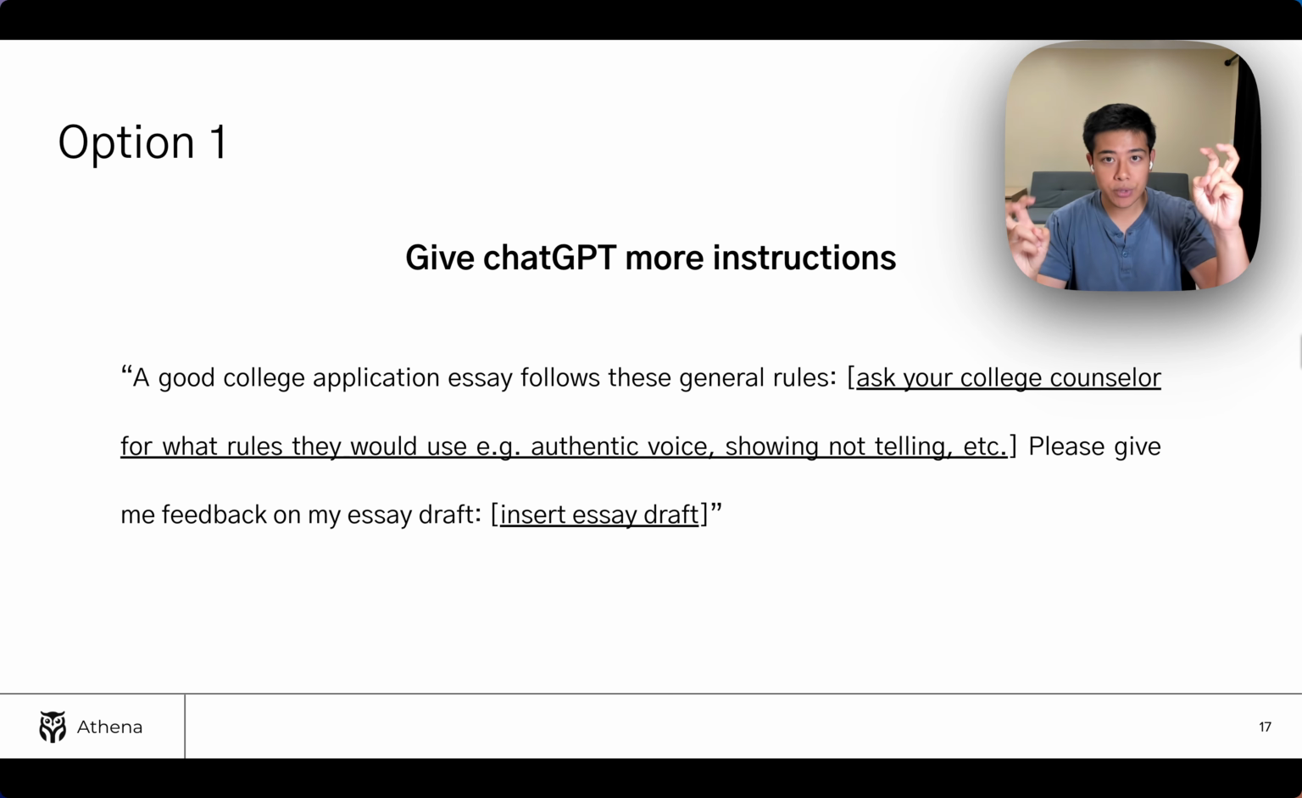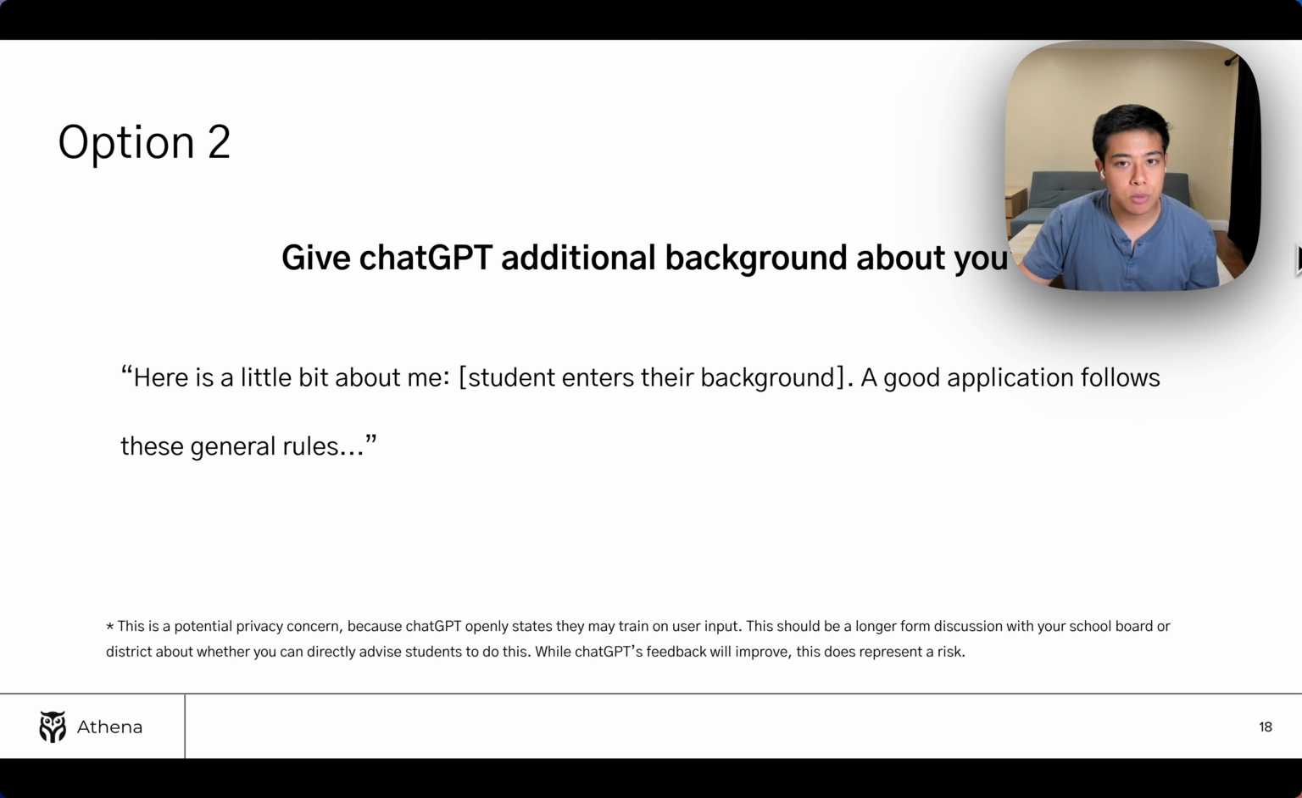And so this quote that I have right here is an example of what you could tell ChatGPT, but this probably isn't the best. I haven't done the investigation on what the best way to prompt ChatGPT is, but you'll need to do that yourself and figure out what works for you. So that's option number one. Option number two is kind of like option one plus some additional stuff. Really what this is, is giving some additional background on you to ChatGPT.